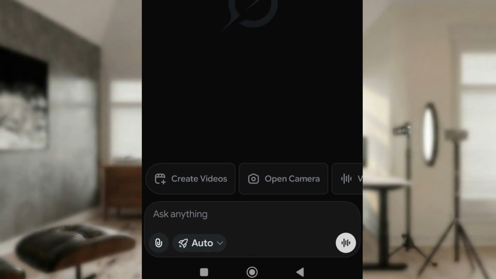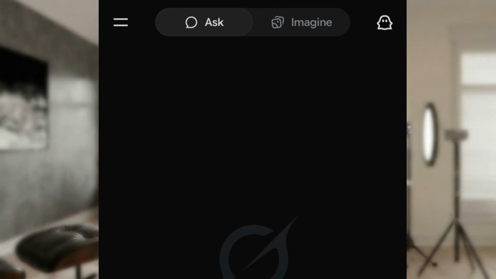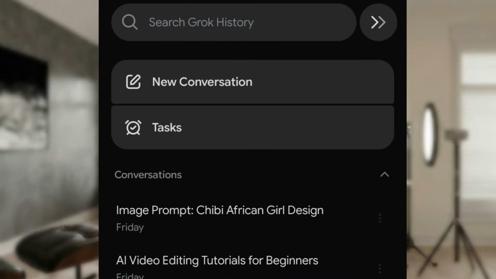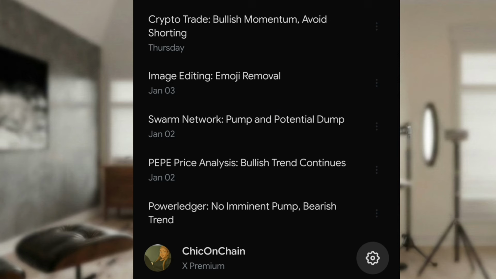So now this is Grok. You can access Grok on your browser. Just go to grok.com. You either sign up with your email account or you sign up with your X account, that's your Twitter account. So now when you get to Grok, you click here. There's something I want to show you guys so that you'll be able to create a lot of videos without having limit issues.